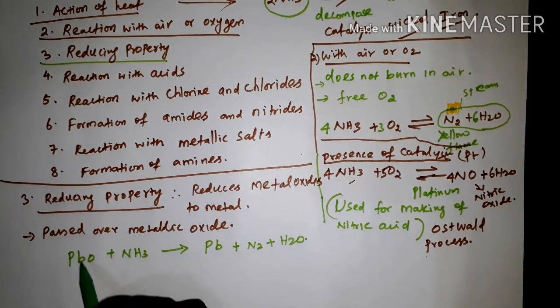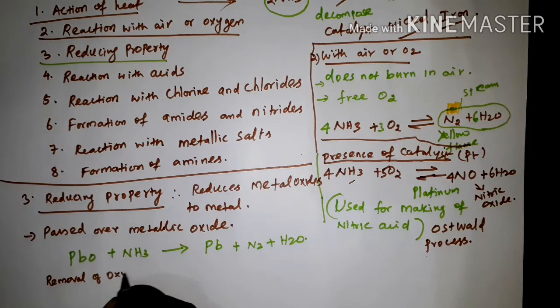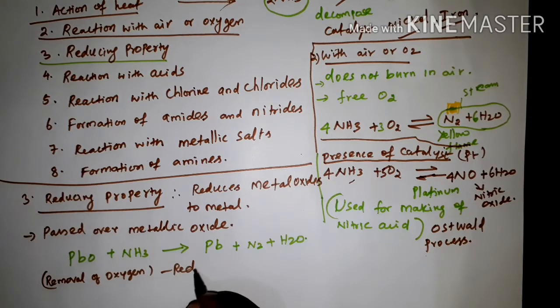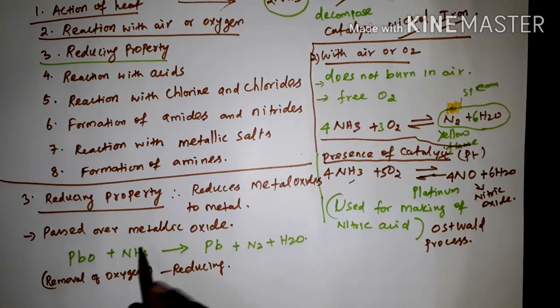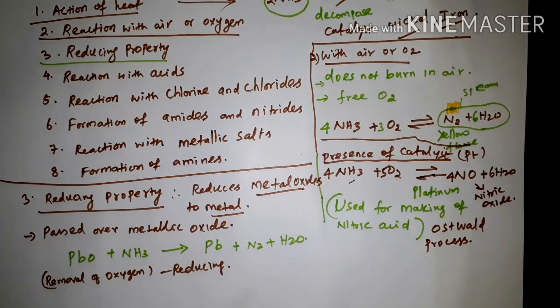So when lead oxide, that is metallic oxide, is reduced, the meaning is removal of oxygen. So that it is called reducing. So what is reduced? This lead oxide is reduced to Pb, metal. Okay. So metallic oxides are reduced to metal. So this is the equation.